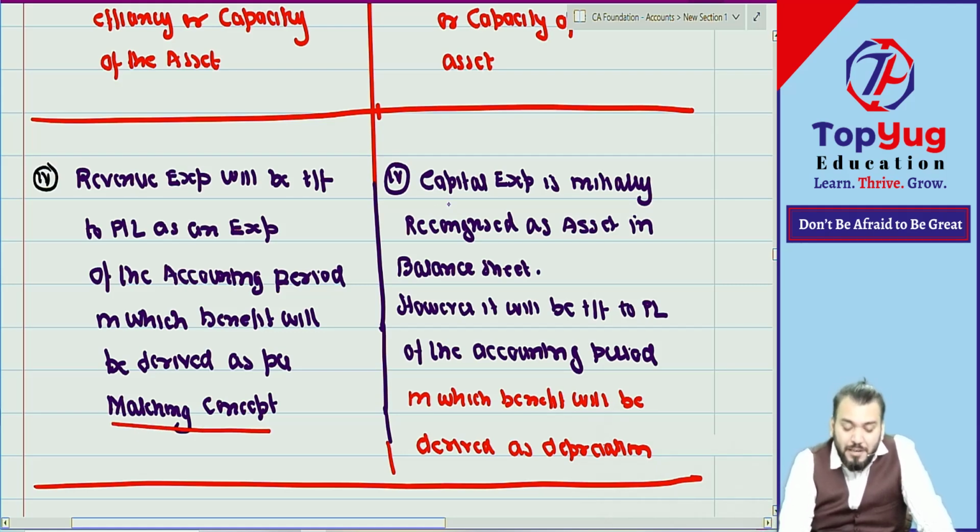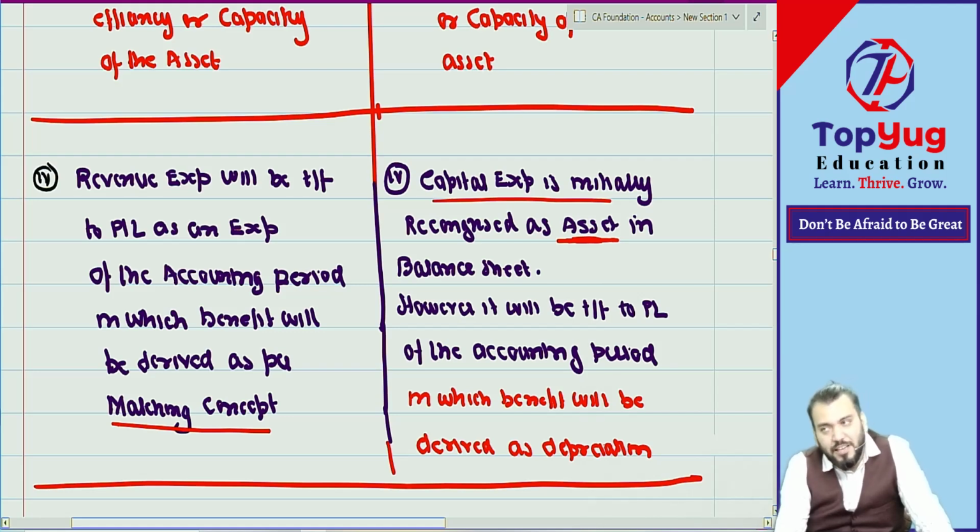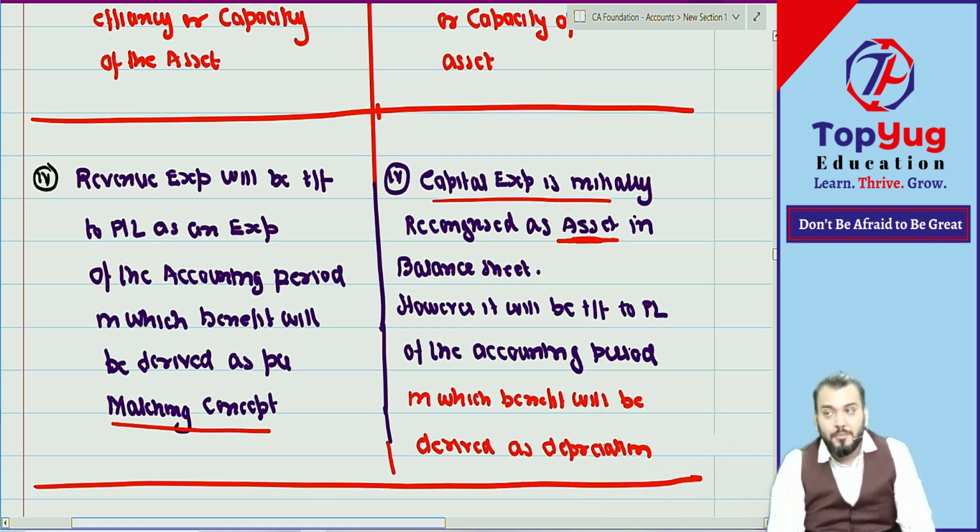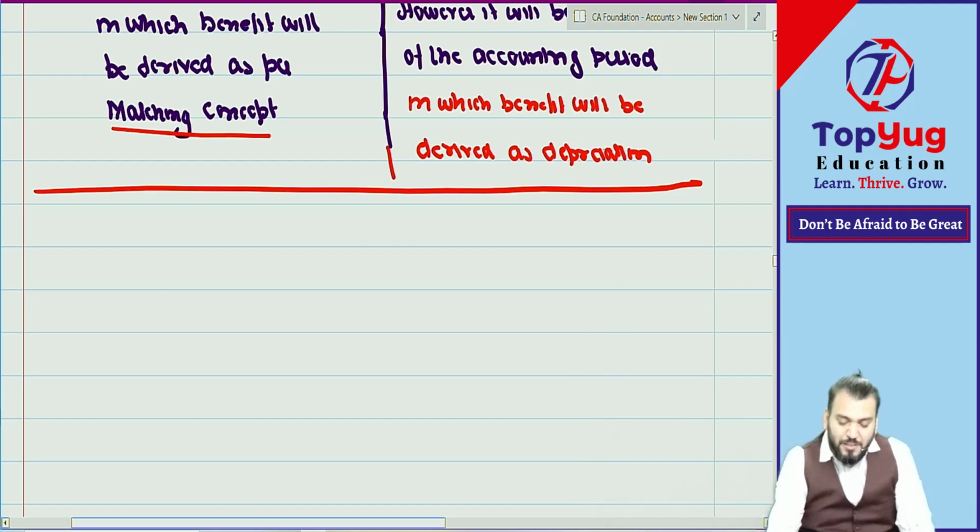However, capital expenditure is initially recognized as an asset, means a fixed asset in the balance sheet. However, it will also be transferred to PL of the accounting period in which benefit will be derived, and such expenses are known as depreciation. This is also as per matching concept. Understood? Means for expenses, matching concept is more powerful. We recognize expense as per matching concept. Correct? This much we have done.